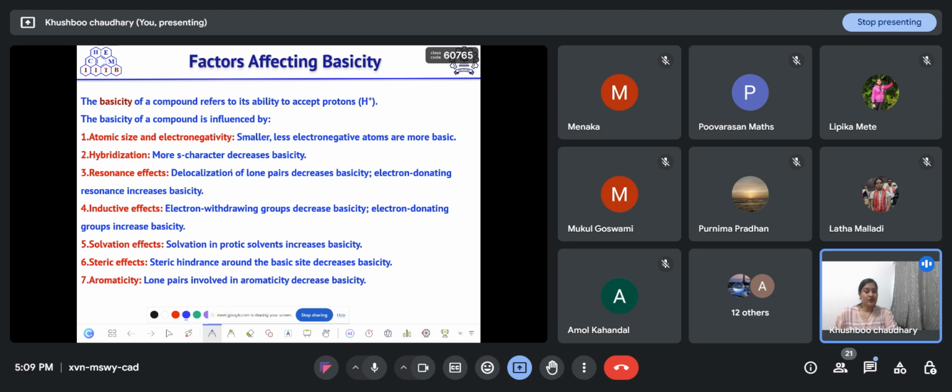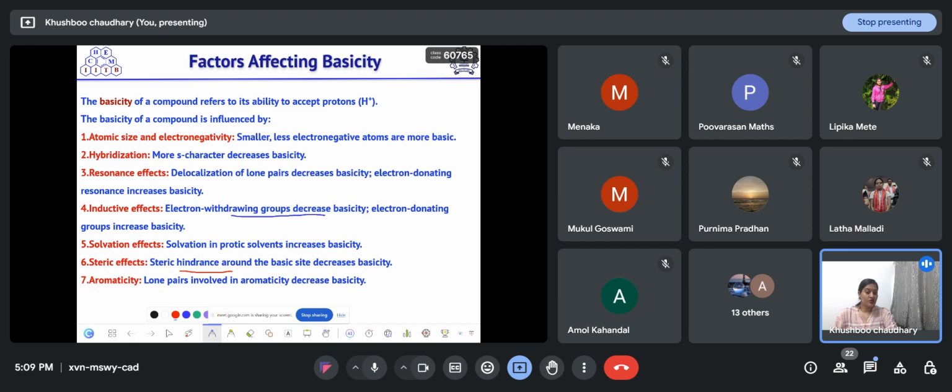Then if the lone pair of electrons on an atom is involved in delocalization, then the electron donating effect of that atom decreases and hence basicity will decrease. Then an electron withdrawing group decreases the basicity. Solvation in protic solvent increases the basicity.